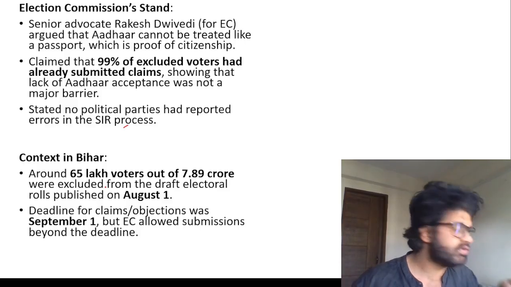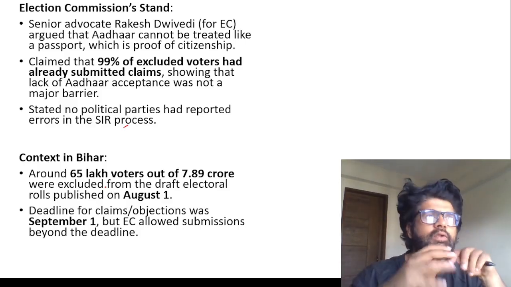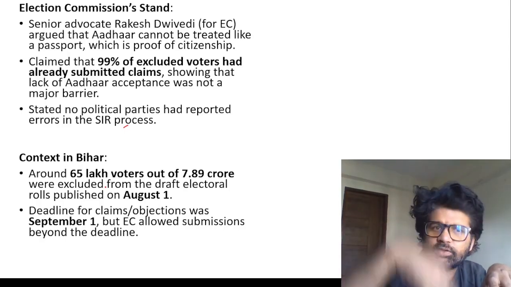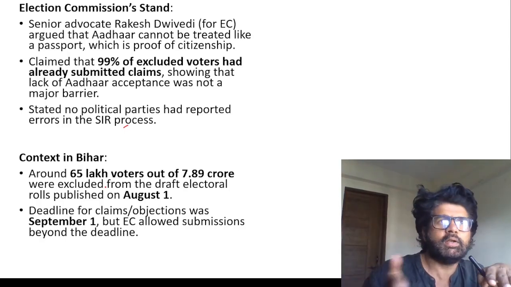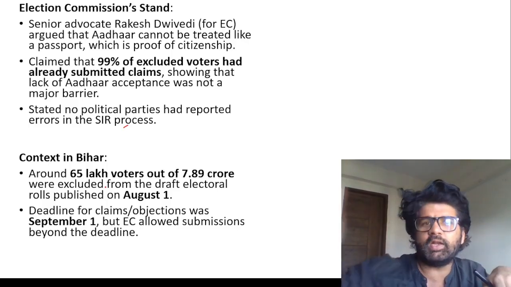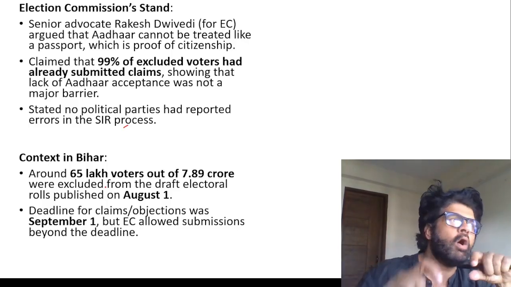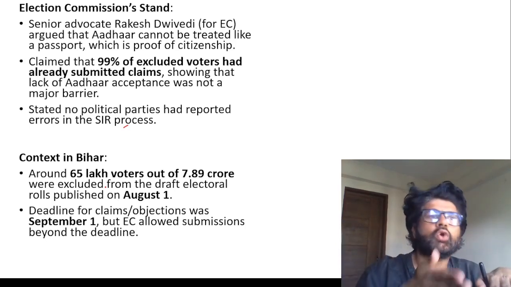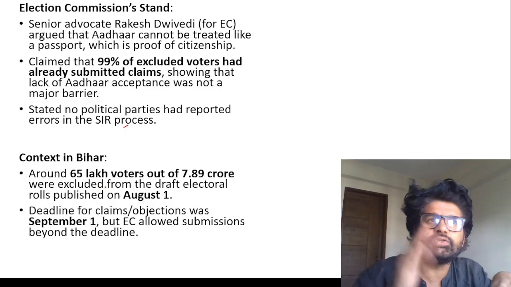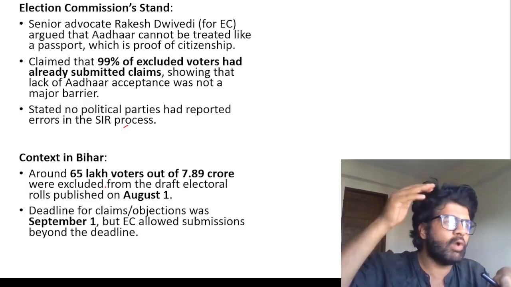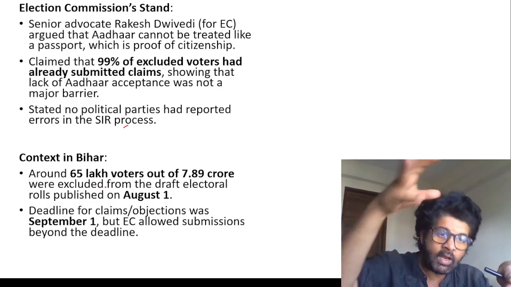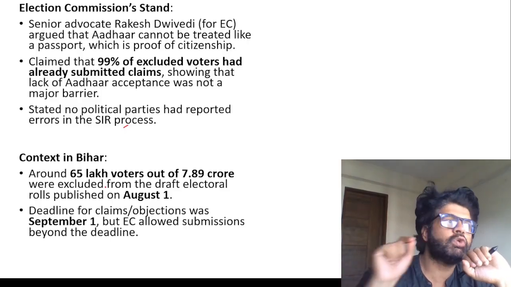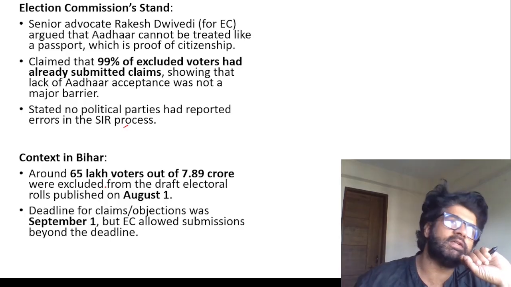Now, this is one argument which you can use in mains, not in prelims right now. The Election Commission's work is to ensure universal adult franchise under Article 326, the right to vote. The work is not to ensure people are not getting the right to vote, disenfranchisement, or to ensure who is a citizen of India or not. There are other machineries to check who is a citizen of India and who is not. You have the Ministry of External Affairs, Defense. There are different departments within that, but there is no entity in India which will ensure universal adult franchise other than the ECI.